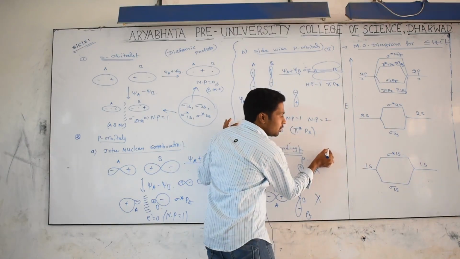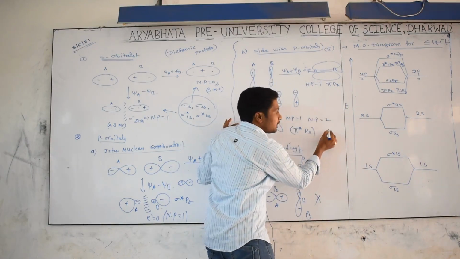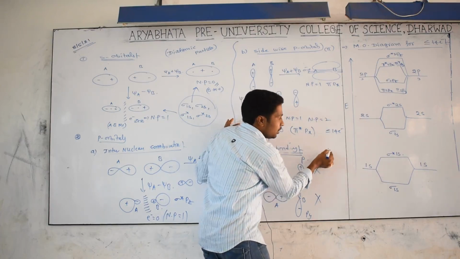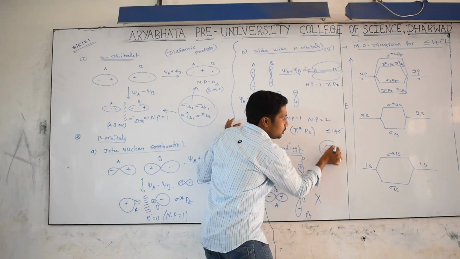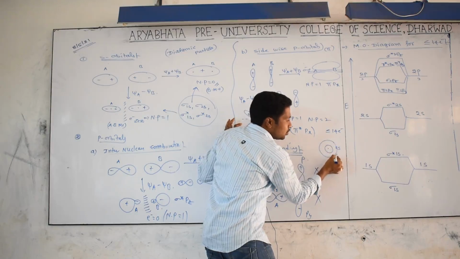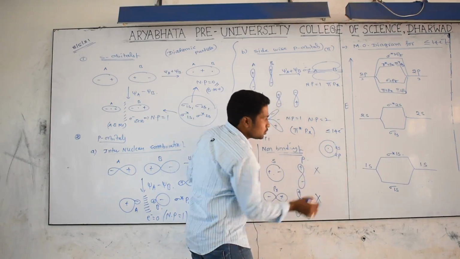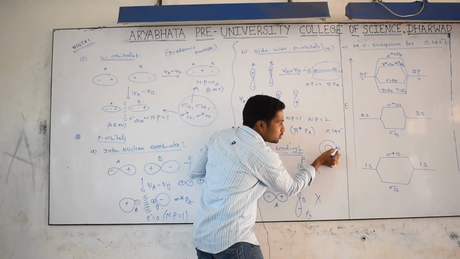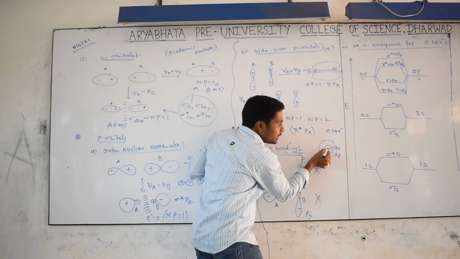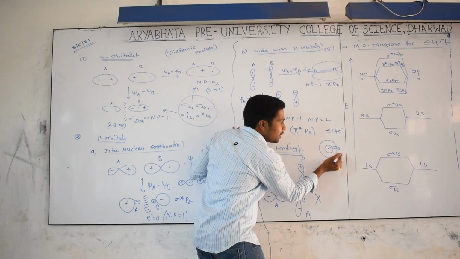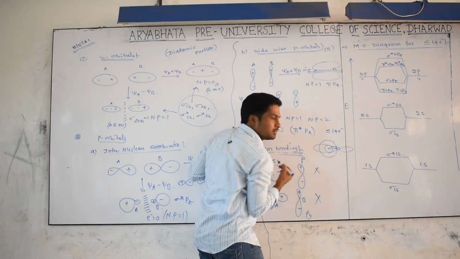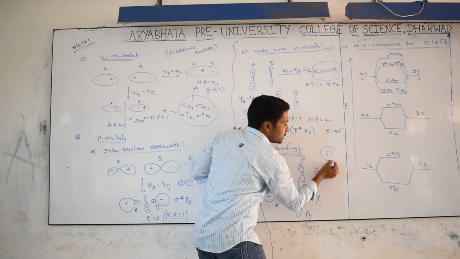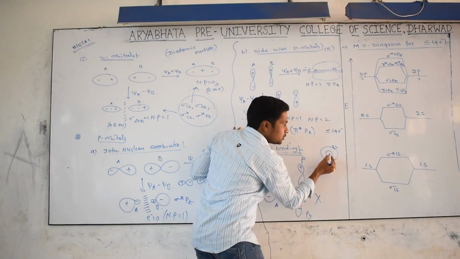In case of less than 14 electrons, what happens? We have 1s, 2s and also 2p. The s orbital penetrates strongly toward the nucleus. Here I write 1s and this 2s orbital, and in the same shell 2p is there.